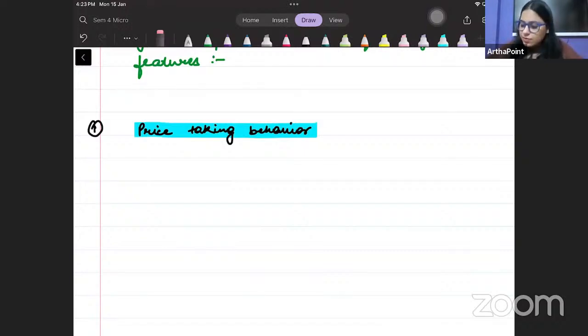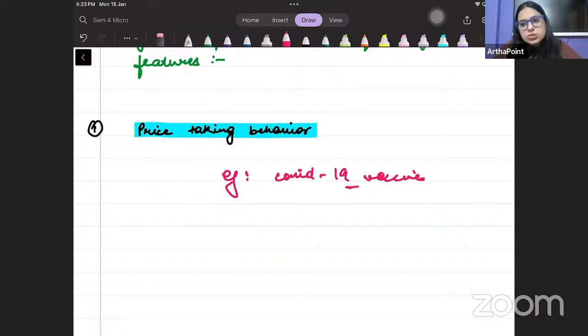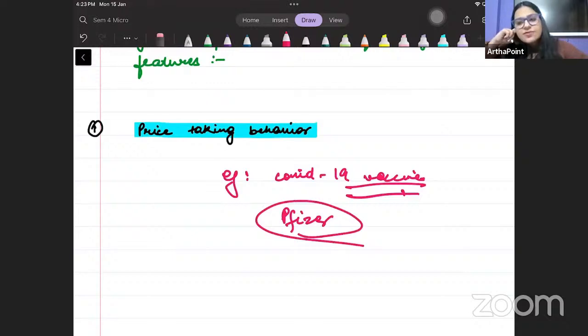To give that example, let me talk about the producer of COVID-19 vaccine. Can you tell me who produced this vaccine? India, outside कोई एक नाम. Who produced this vaccine? Pfizer. बहुत बड़ी कंपनी है बेटा. Right? So let's say Pfizer produces this vaccine. Suppose, beta, suppose it's the only firm producing the vaccine.